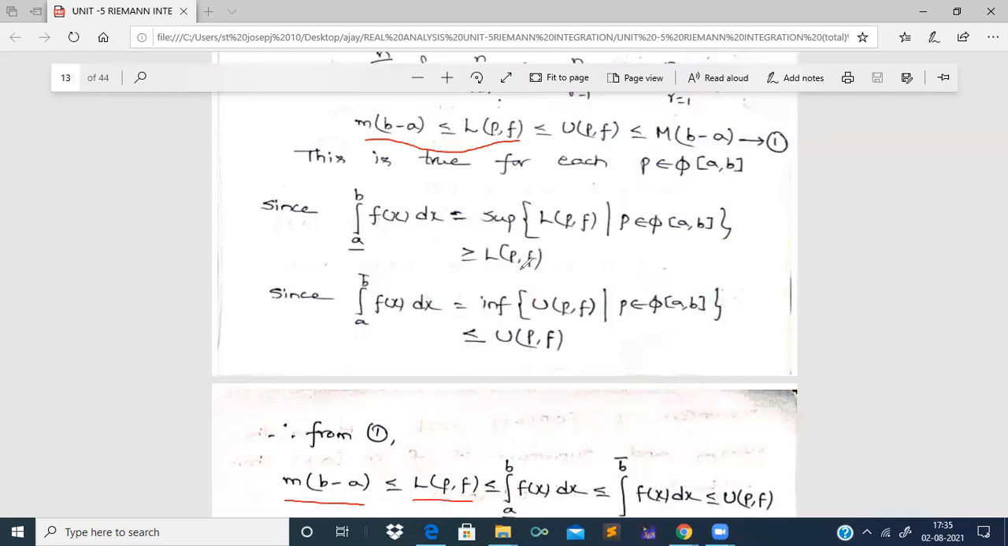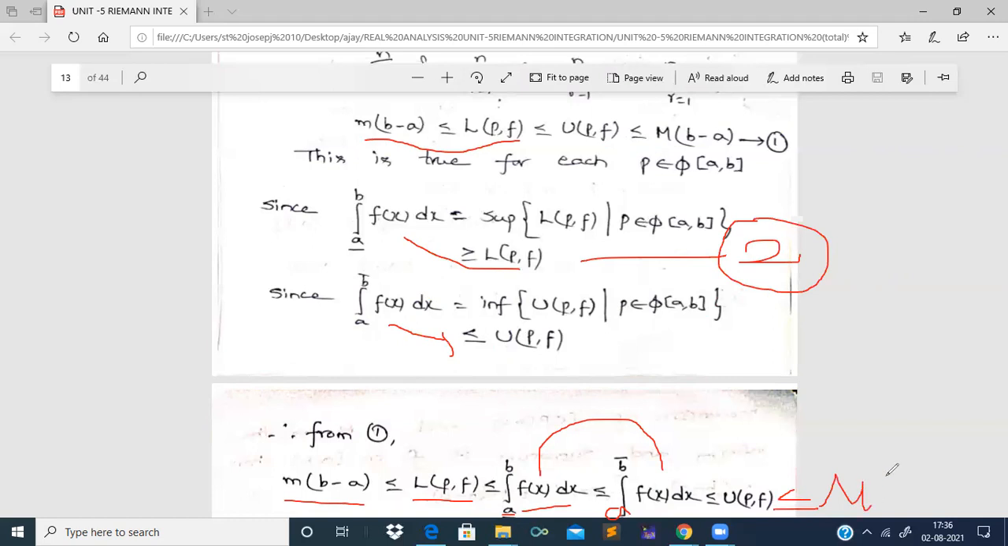And what is L of P comma f in this step 2? In this step 2, L of P comma f is less than or equal to integral of a bar to b f of x dx, right? See here, I have joined here integral of a bar to b f of x dx. And we know that every time the lower Riemann integrability value will be less than or equal to the upper Riemann integrability value. That is, integral of a to b bar f of x dx is less than or equal to the upper Darboux sum, right? See here, this upper Riemann integrability value of f of x dx is less than or equal to the upper Darboux sum, and the upper Darboux sum is less than or equal to capital M into b minus a, right?